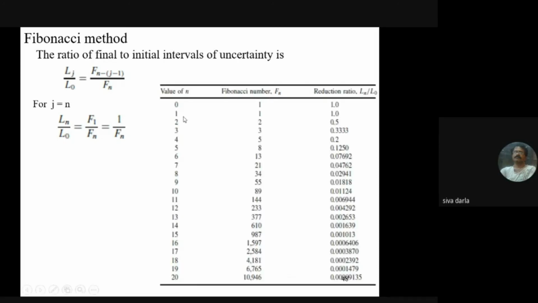You see the table of information about the Fibonacci, where n is the number of experiments and the reduction ratio. Once you move to a very high number of experiments, you see the ratio almost reaches 0. If n is equal to 17 or n is equal to 16, you can say the reduction ratio is almost 0. So, okay.